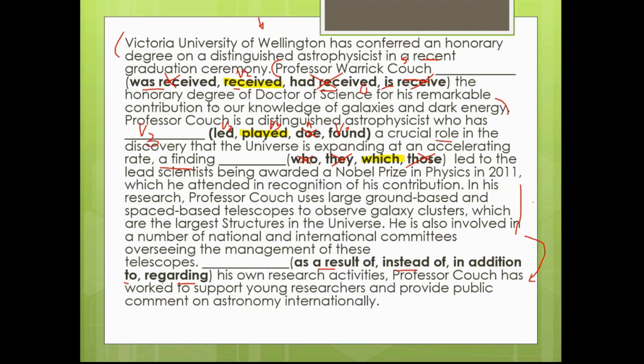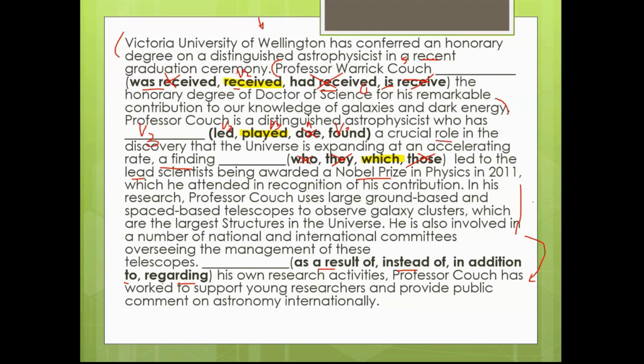And then Professor Couch is a distinguished astrophysicist who has played a crucial role in discovering that the universe is expanding at an accelerating rate, a finding which led to scientists being awarded a Nobel Prize in physics in 2011, which he attended in recognition of his contribution.